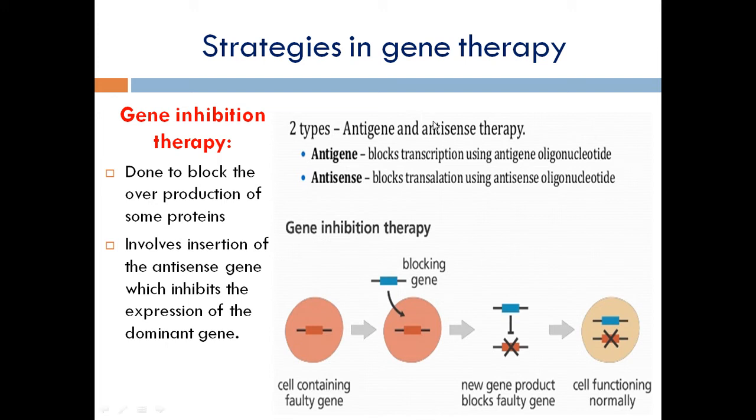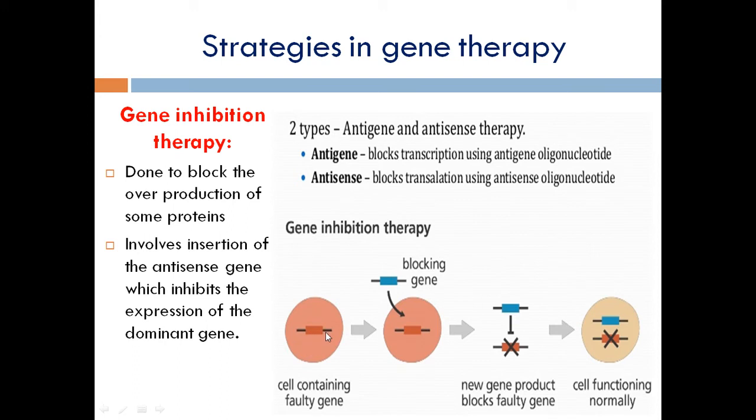The same thing we are going to use in gene inhibition therapy. The meaning of inhibition is that one gene is going to suppress the nearby genes. So with the help of a normal gene, we are going to suppress the mutated gene. That is the concept used in gene inhibition therapy. It is done to block the overproduction of some protein.